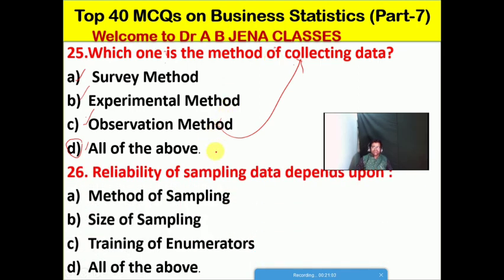So next one we will see: reliability of sampling data depends upon what? A, method of sampling; B, size of sampling; C, training of enumerators; D, all the above, friends. So D is the right option for this MCQ. Reliability of sampling data depends upon the method of sampling, size of sampling as well as training of enumerators. So D is the right option.